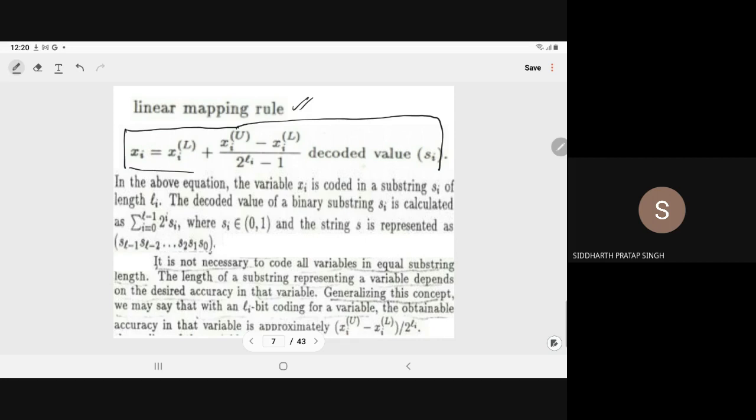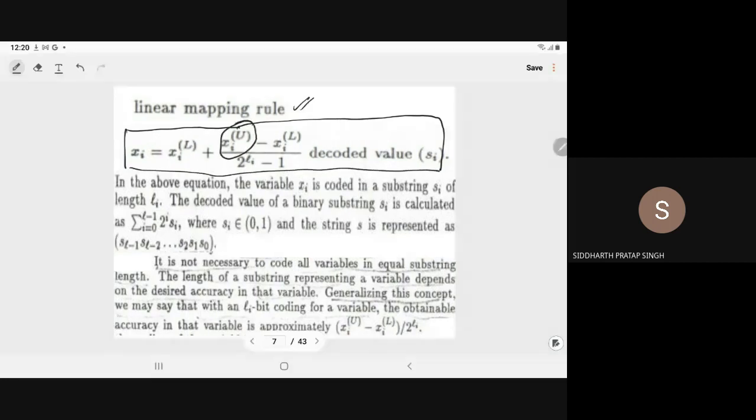Si is the string, xi upper is the upper bound and xi lower is the lower bound of the variable. li represents the length of the string, and we have to compute the decoded value of si.